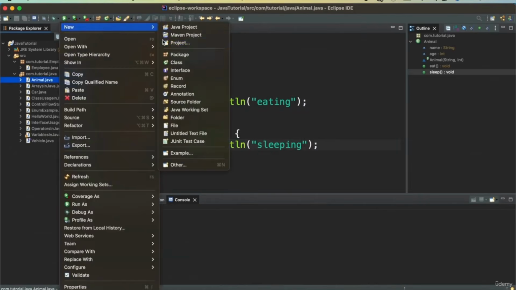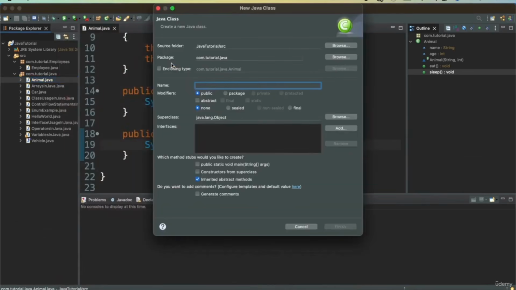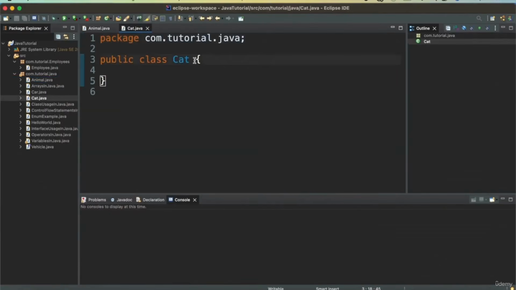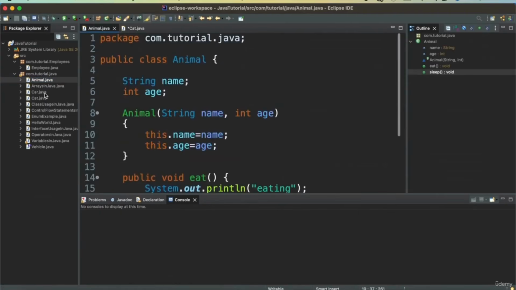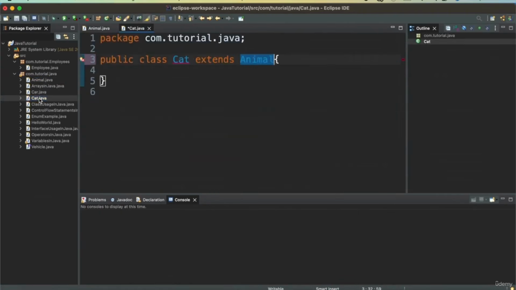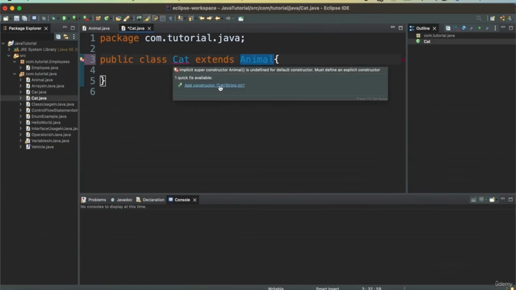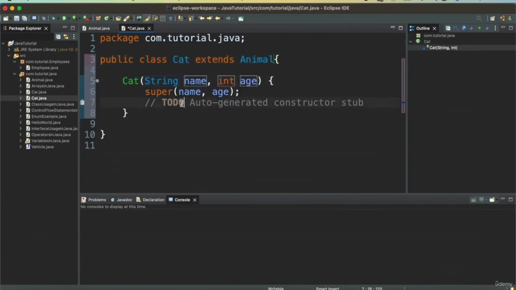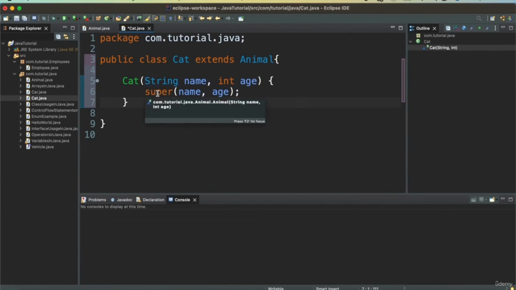Now let's define one more class, which is Cat. So this Cat class, in order to implement inheritance, will say extends Animal. Now, since the Animal class has a constructor in here, the Cat class will also need to have the constructor. So I'll just add the same constructor, and it will call super, that is the superclass constructor.